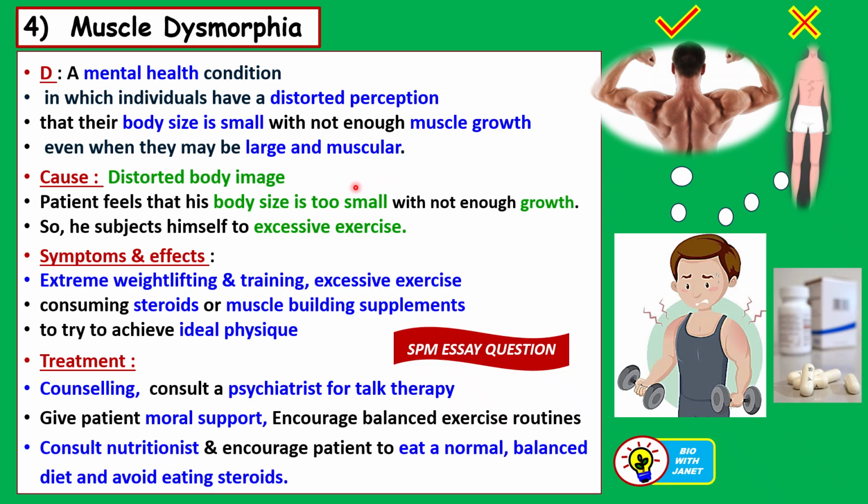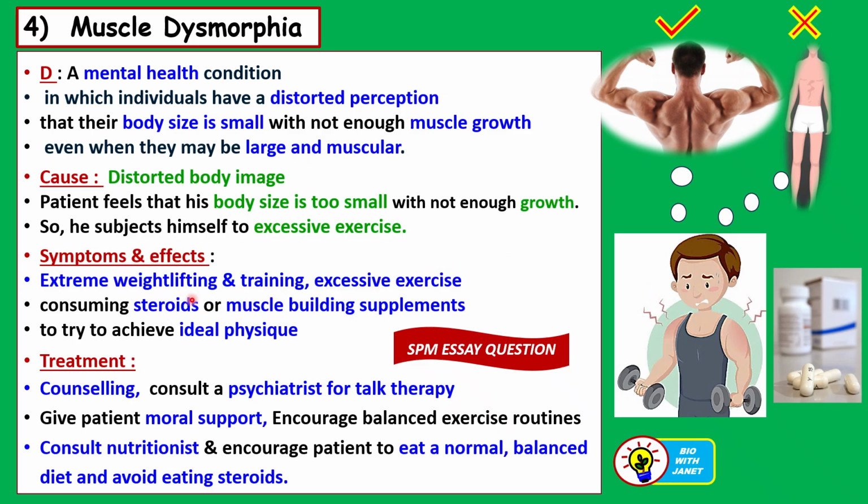The cause again is a distorted body image, like for anorexia nervosa and bulimia. So the patient feels that his body size is too small with not enough growth, so he will subject himself to excessive exercise, maybe keep going to the gym to train and do extreme weightlifting.